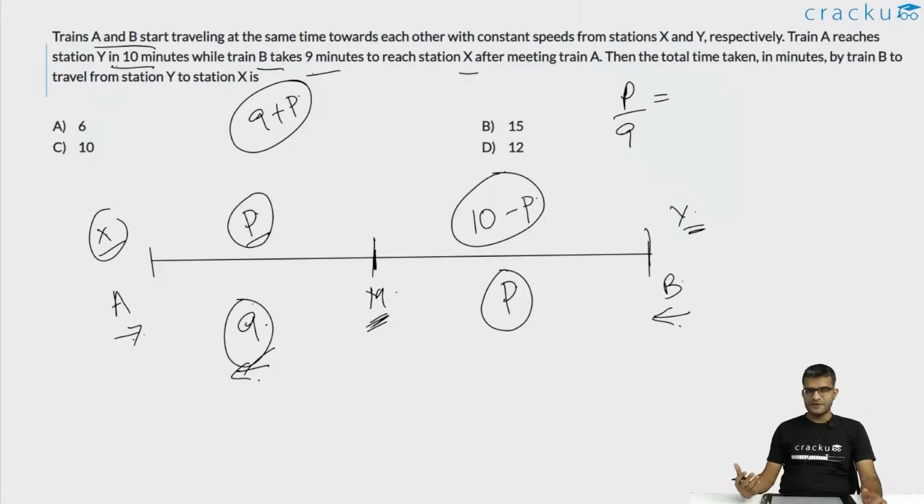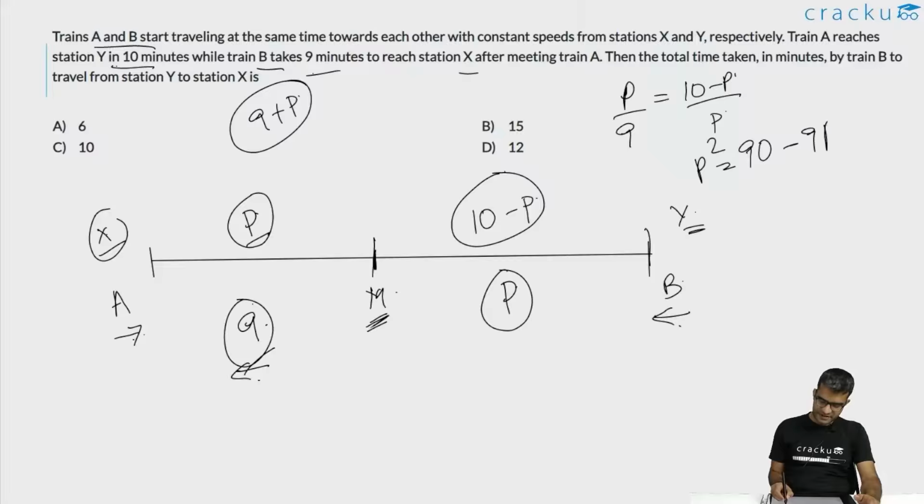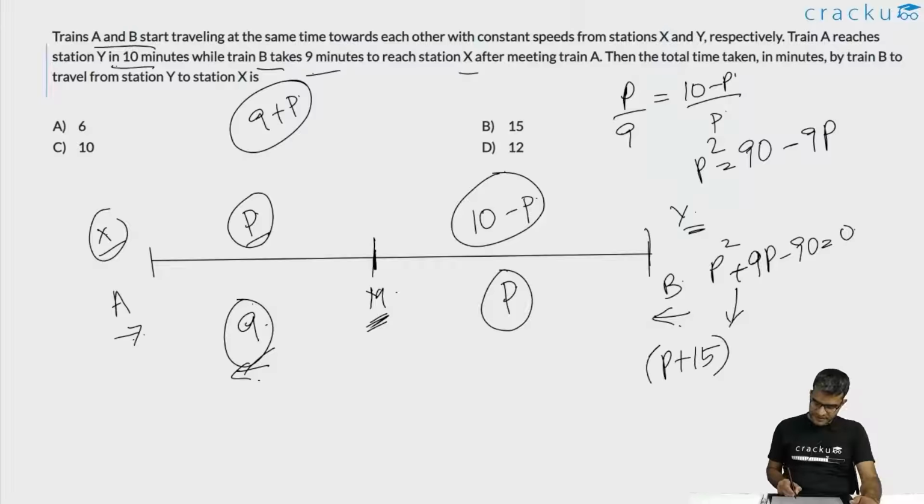But you can also compare the ratio of speeds as the times that they have taken to go from M to Y. That will be equal to 10 minus P divided by P. Both of them have to be the same. So now if you cross multiply, we are going to get P square is equal to 90 minus 9P, or P square plus 9P minus 90 is equal to 0. This is equal to P plus 15 into P minus 6 is equal to 0, or the value of P is equal to 6 minutes.